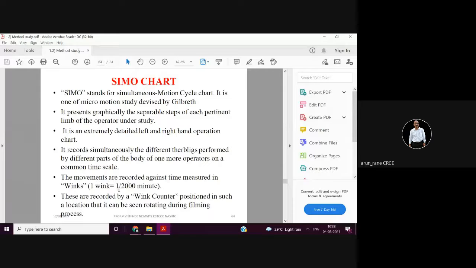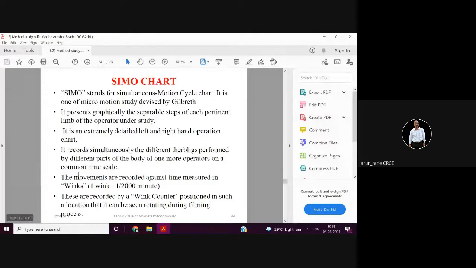If you multiply it by 60, you will see it will be 6 by 200 of a second. It can even record the activities which are less than a second. Suppose I multiply by 1000, so 6 divided by 200 into 1000 gives 30.